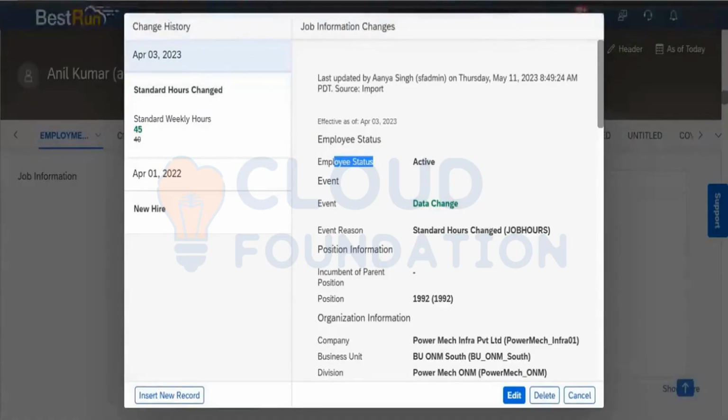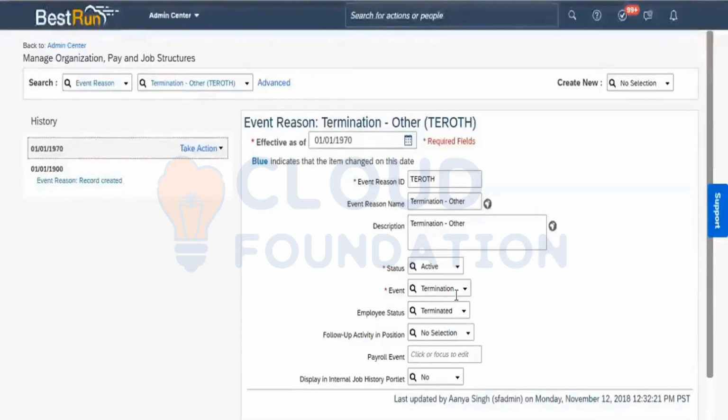It is always important when we are defining this that if it is a termination, the employee status should be taken as terminated. It should not be active. That may be the investigation and realization we get when these issues come in support tickets, so we keep this point in mind while investigating.